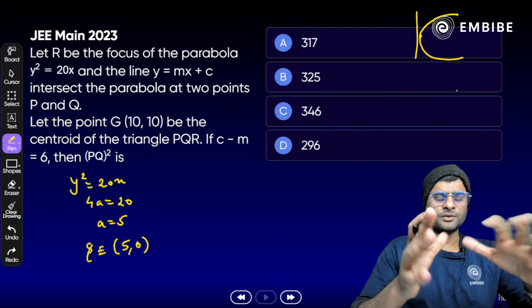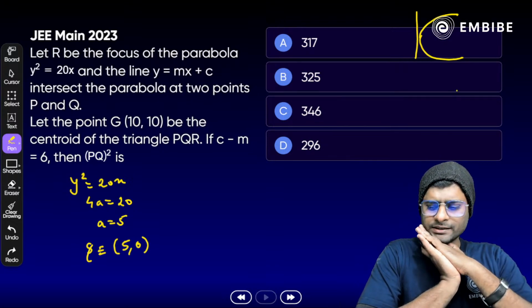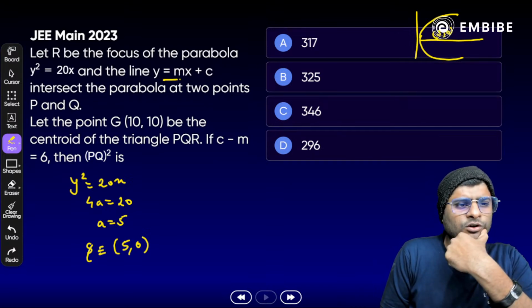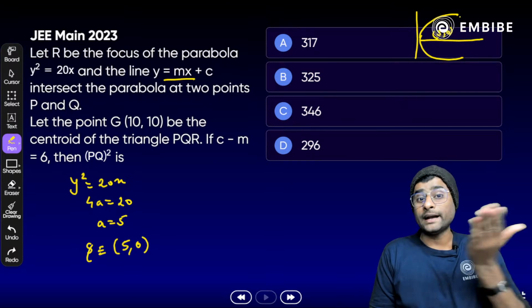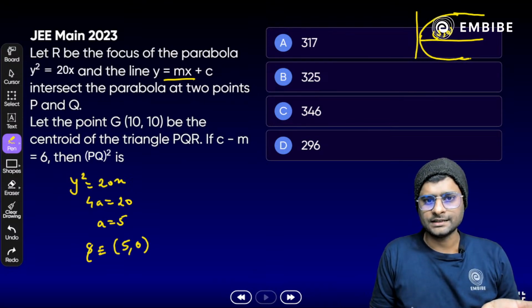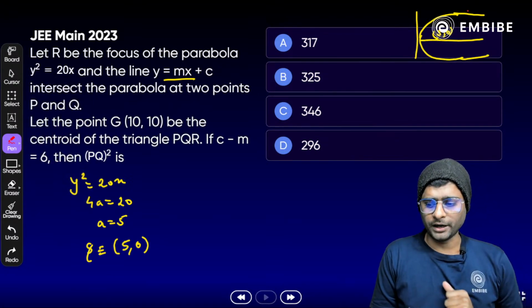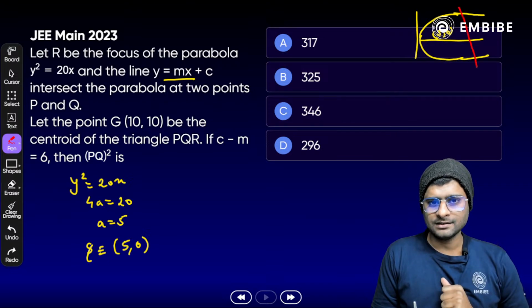Okay. So if we just find out the parabola here, what we get here? The focus, which is 5 comma 0. Then we have a line y equal to mx plus c which intersects the parabola at 2 points. I have to just extend here. यह line आपके parabola को intersect करती है 2 point पे. Yes, at P and Q.